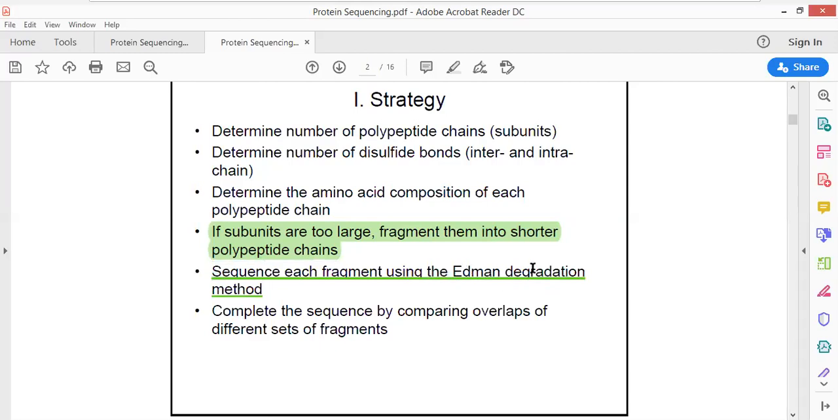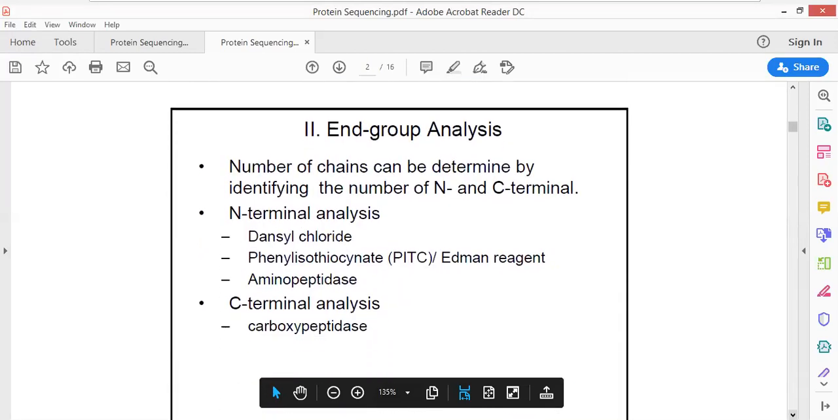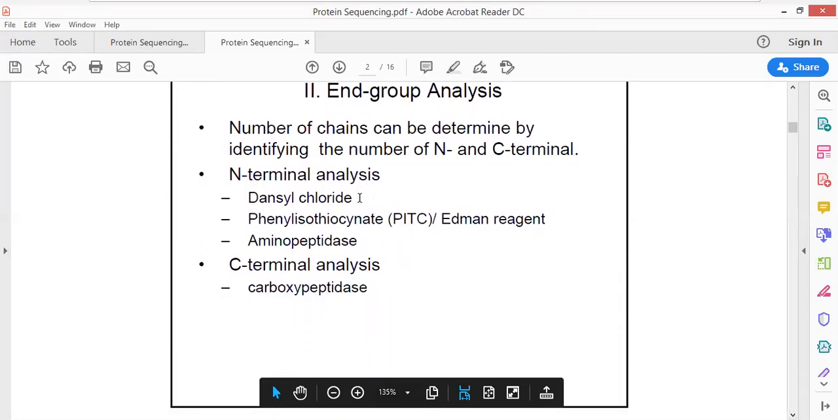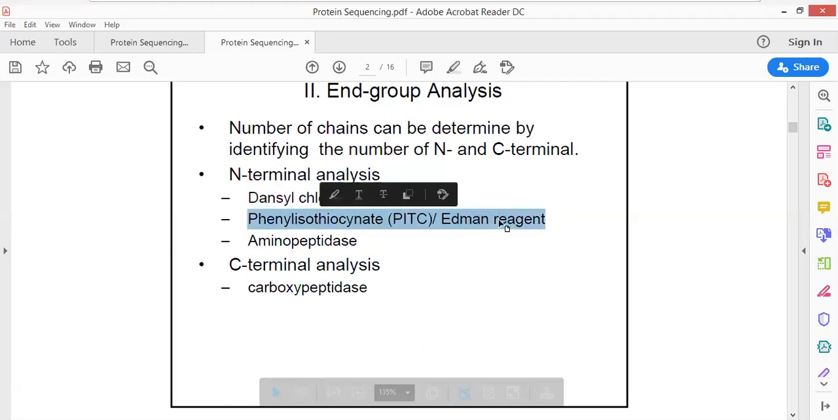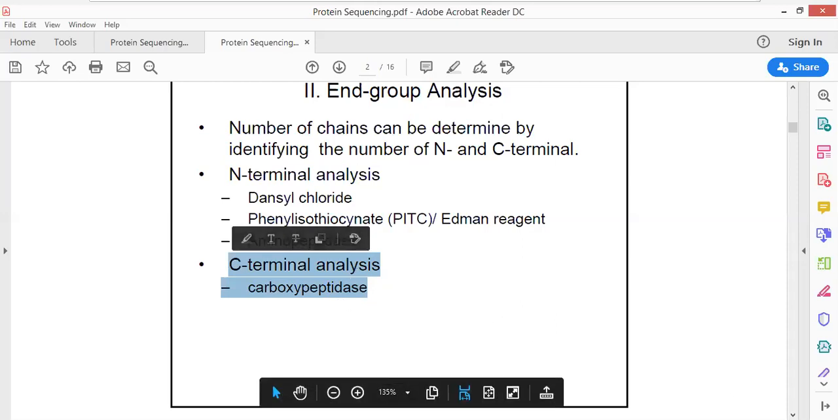So the most important method for the sequencing of protein would be Edman degradation, and then the complete hydrolysis of the protein could be made and could be understood. The N-terminal sequencing could be carried out by the dansyl chloride method, phenyl isothiocyanate or Edman reagent method, or aminopeptidases which can cleave at the N-terminus side, and lastly the C-terminus analysis by carboxypeptidases or enzymatic hydrolysis.